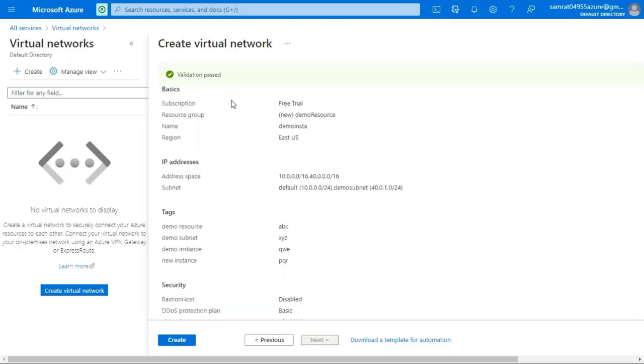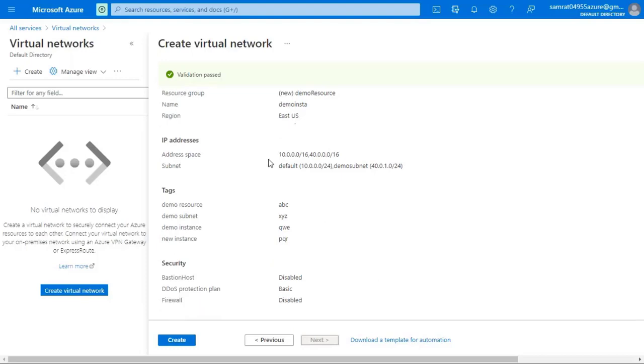So once you see in the basics option, the subscription is free trial, because I am not using the pay as you go pricing. I will be using the free trial account, so it is showing that it is free trial account. And in the resource group, it shows demo resource, because I have named my resource group as demo resource, so it is showing. And the name of my instance is demo insta, and the region that I have selected is East US, so it is showing East US.